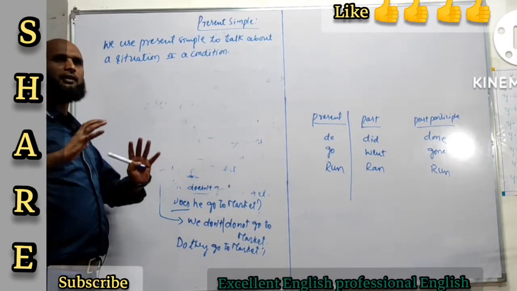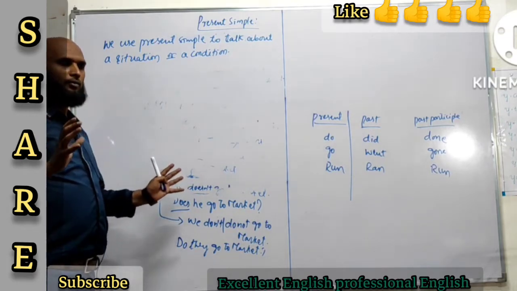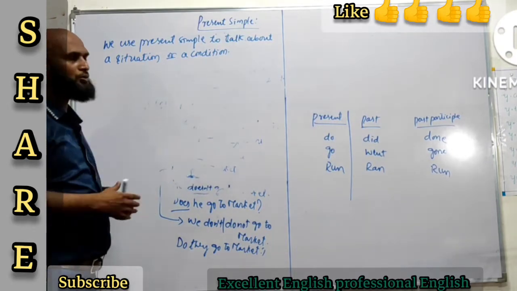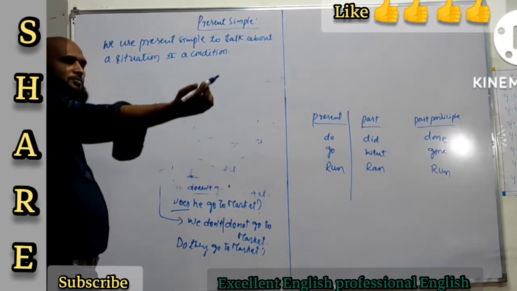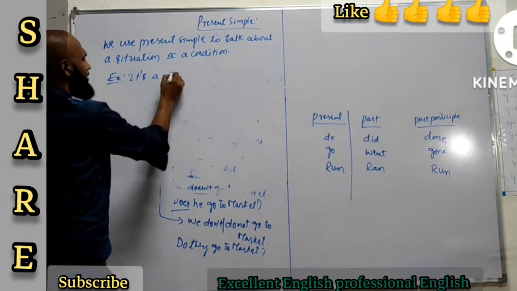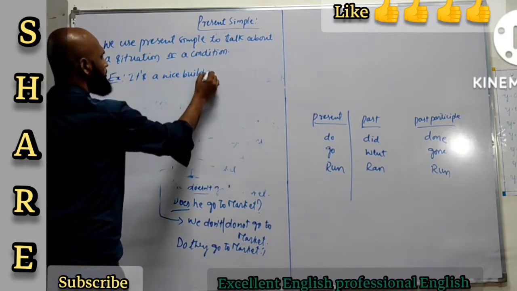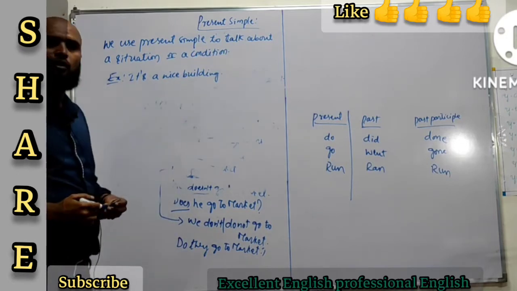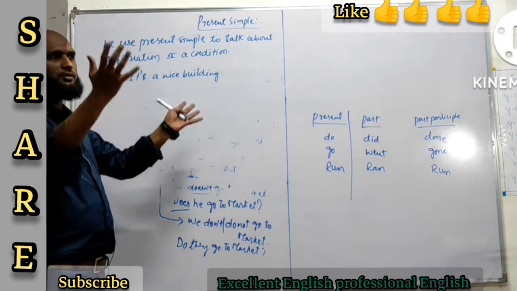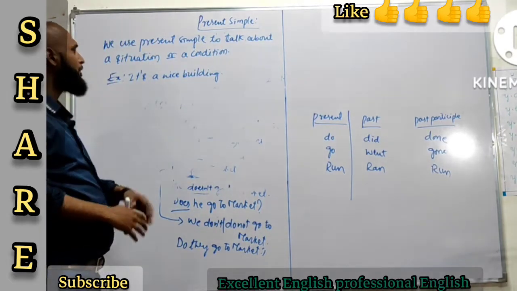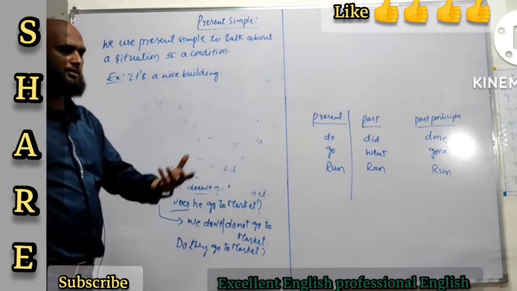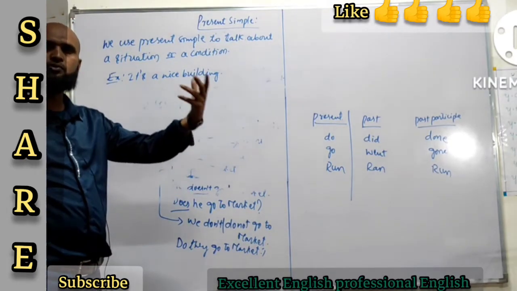A situation is an arrangement that you see. The moment you see whatever is there, you just talk about it, and that is when you use present simple. For example, it's a nice building. All you are saying is that it is how it is. You just see a building out there and it is nice, and you're just expressing that. This is the situation available for you to see and say.